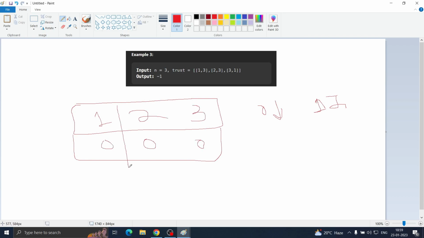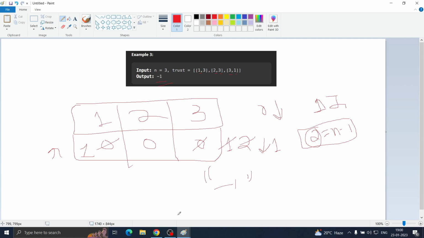Now let's move on. When 1 trusts 3, we will update it to 1. When 2 trusts 3, we update it to 2. But when 3 trusts 1, we increase its in degree and decrease its out degree. So it becomes 1. So in this case, you will never find an n minus 1 trustworthy person. That's why you will get minus 1 as your answer.